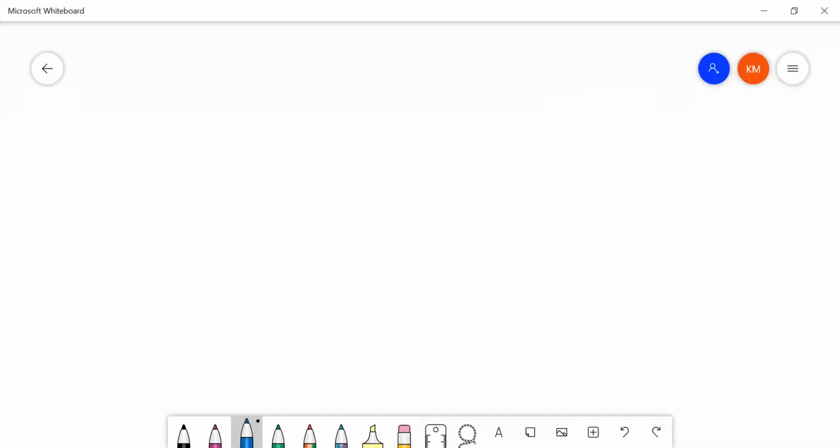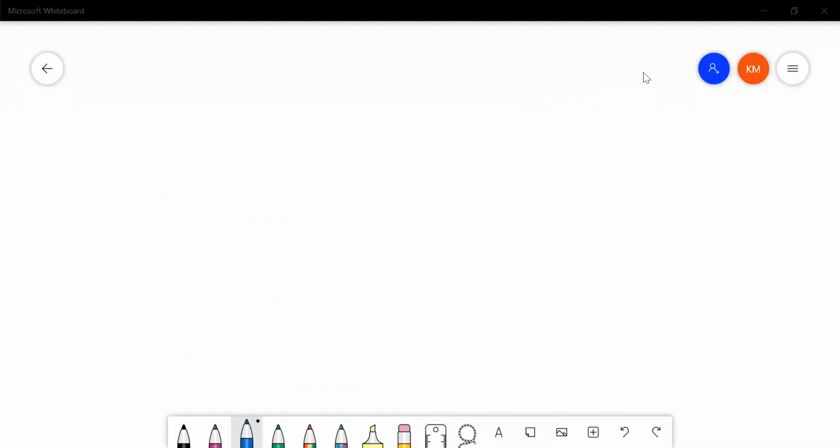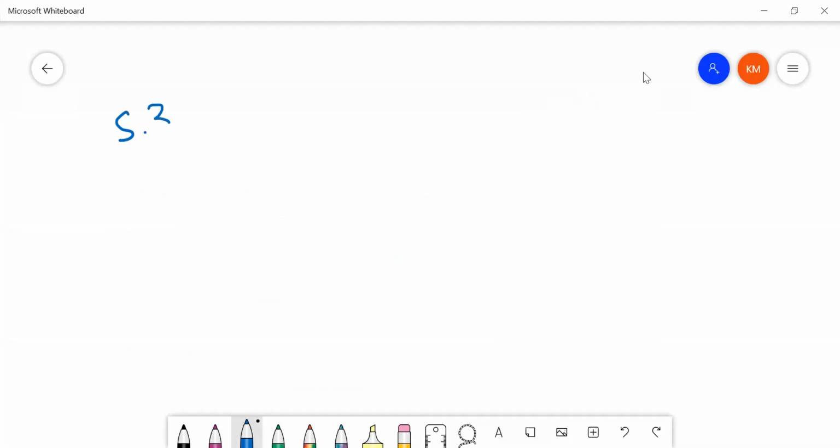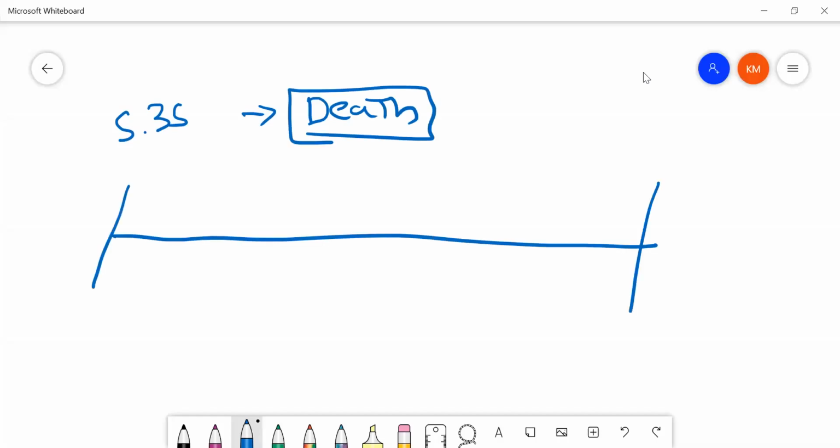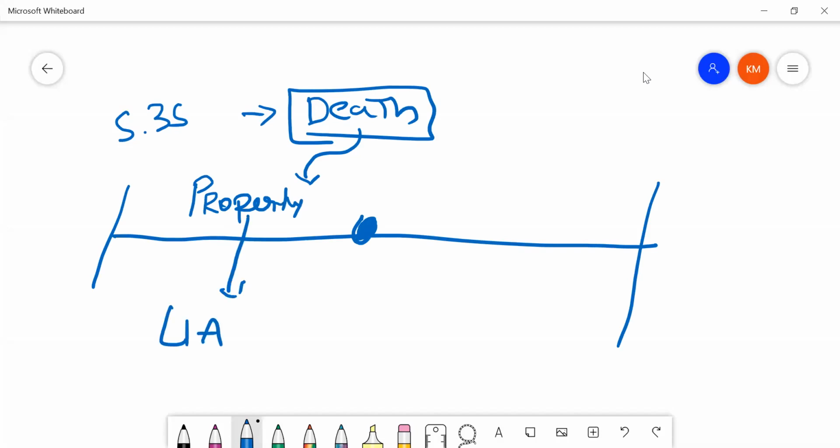Now follow, guys. The provision says, if you read section 35, which talks about death of a partner, it says, let's say this is the timeline, and let's say partner is dying at this point. Now, partner died, his personal property, his estate, his property will be liable. I'll explain both the parts of the question, guys.